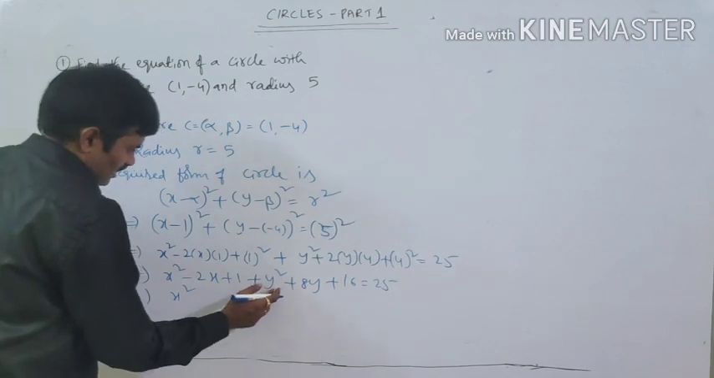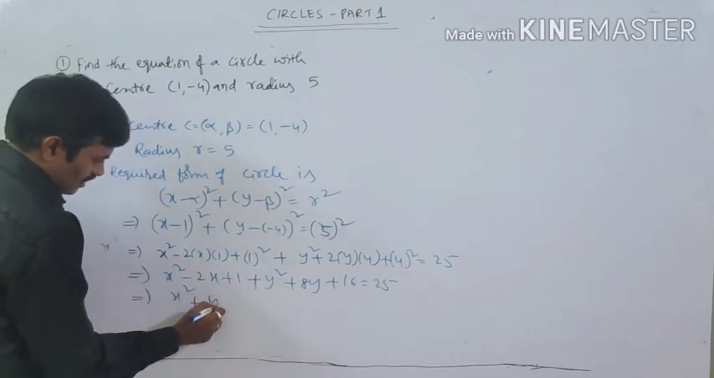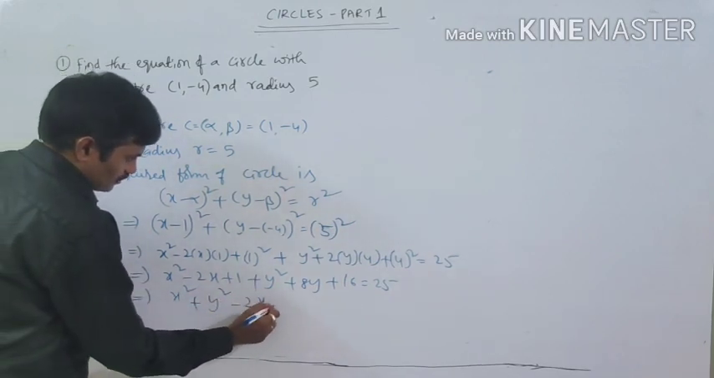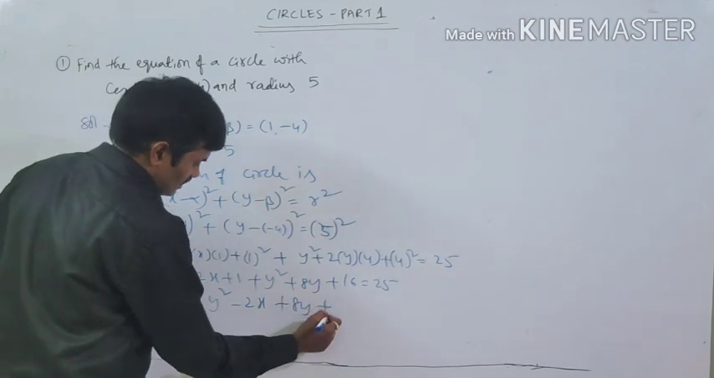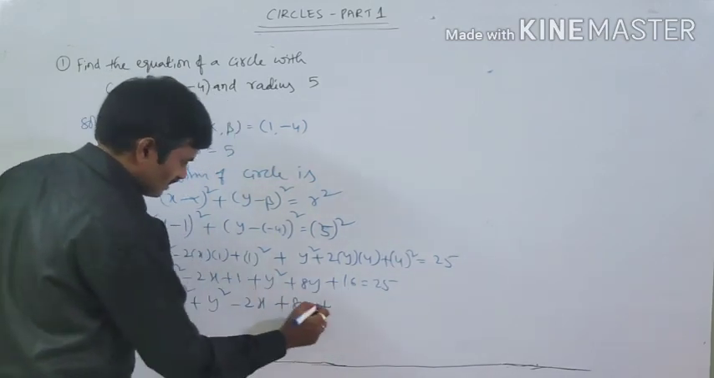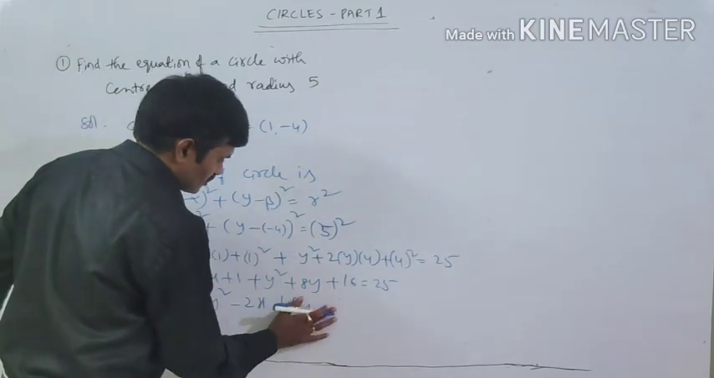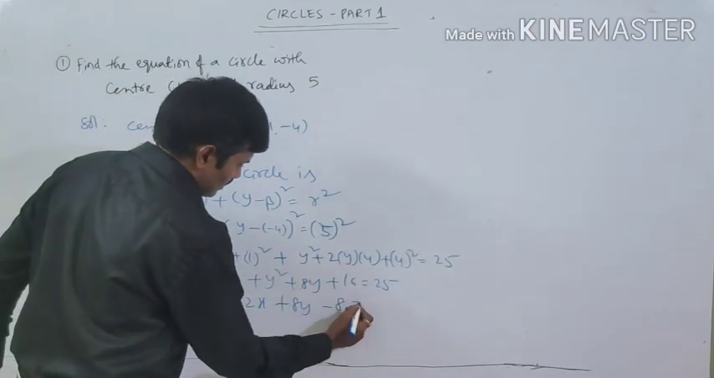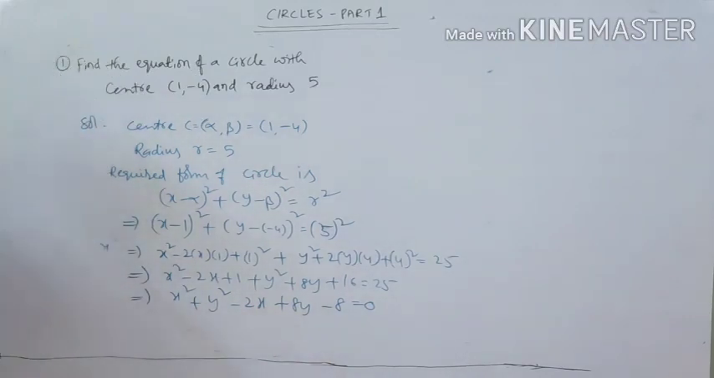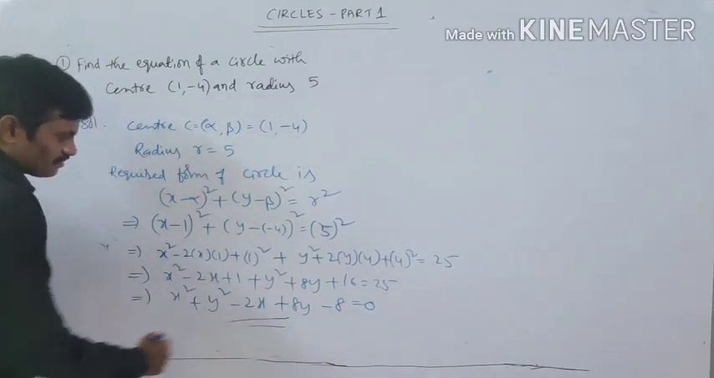Now if I write in order: x² + y² − 2x + 8y + 16 + 1 = 17, minus 25. How much? 17 − 25 = −8, so the equation is x² + y² − 2x + 8y − 8 = 0. This is the required answer.